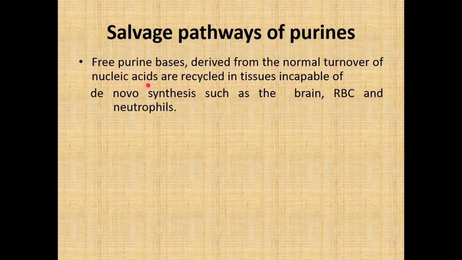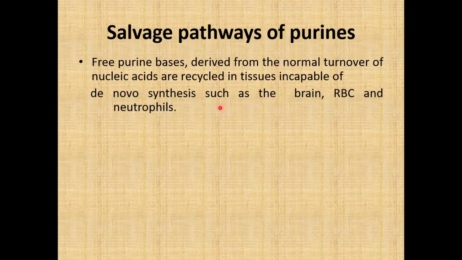Nucleic acid को break करके free purine bases बनता है. इन purine bases को recycle करके जो pathway है, that is known as the salvage pathway. और ये pathway is specifically important in brain, RBC and neutrophils क्योंकि इन tissues में de novo synthesis नहीं हो सकता. So यहाँ पे major purine synthesis, the major pathway will become the salvage pathway.